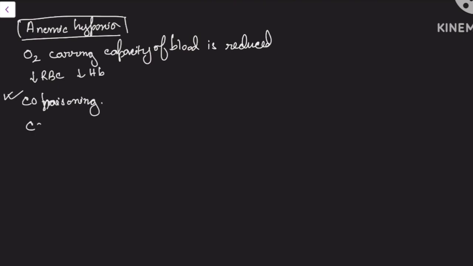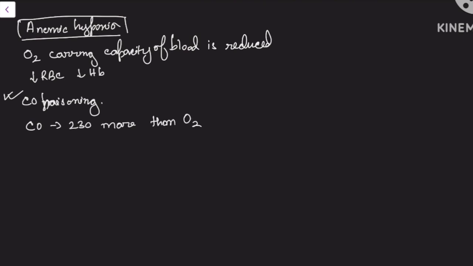What happens here? Carbon monoxide has 230 times more binding capacity for hemoglobin than oxygen.